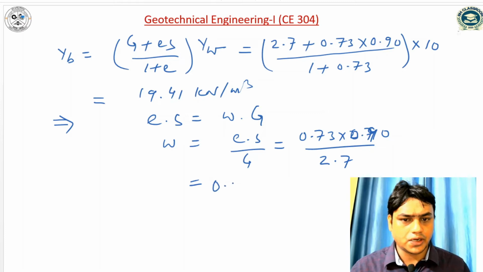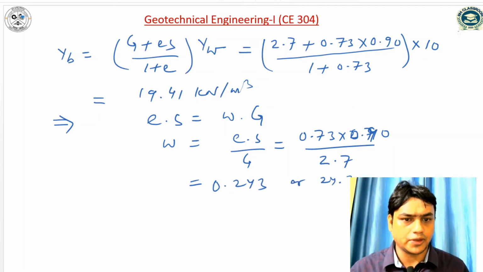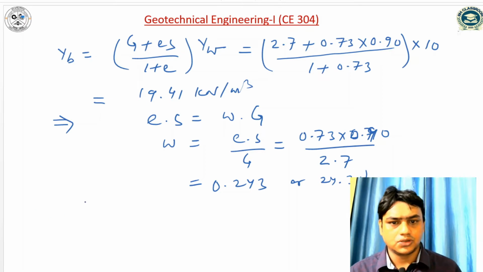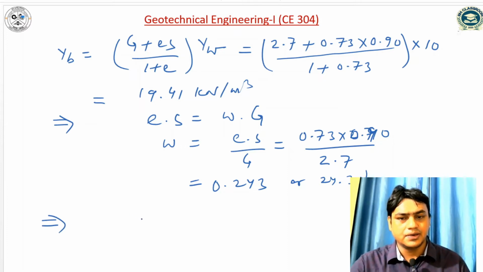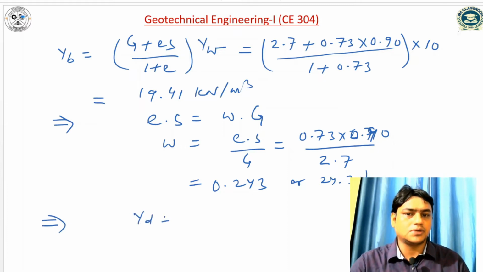So water content is 0.243 or 24.3%. Once we have computed the water content, we know the relationship between gamma d, gamma b and water content. So gamma d is equal to gamma b divided by 1 plus w.